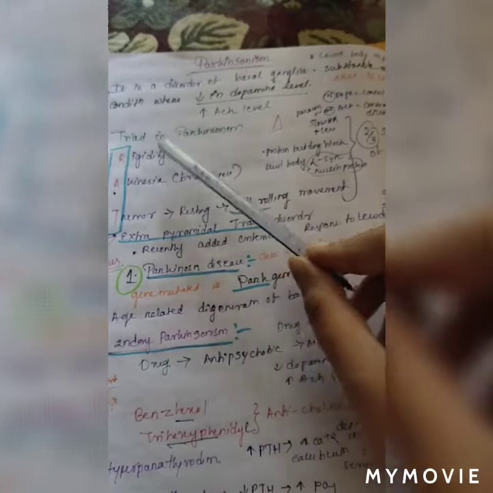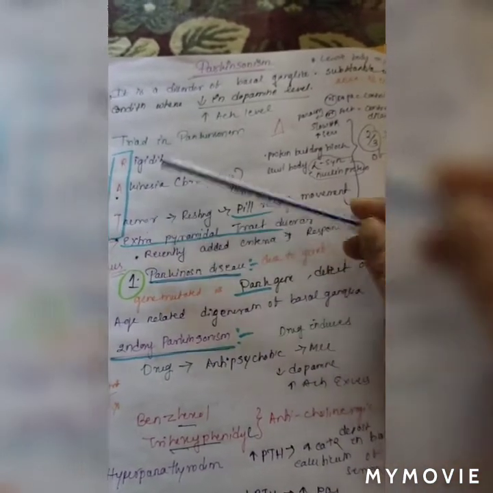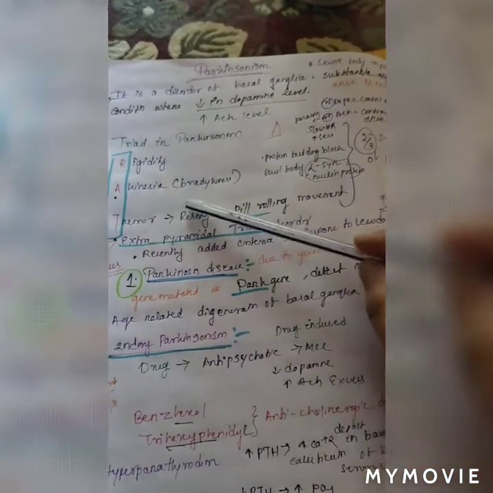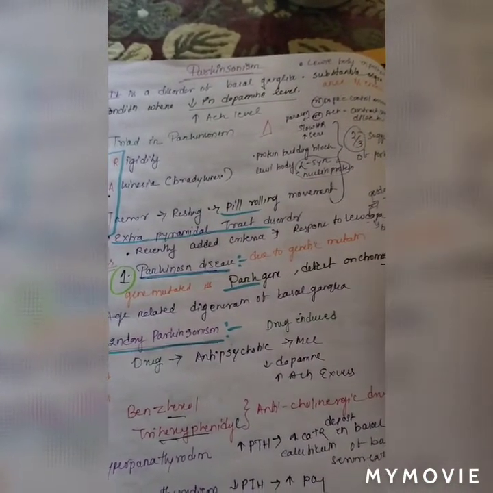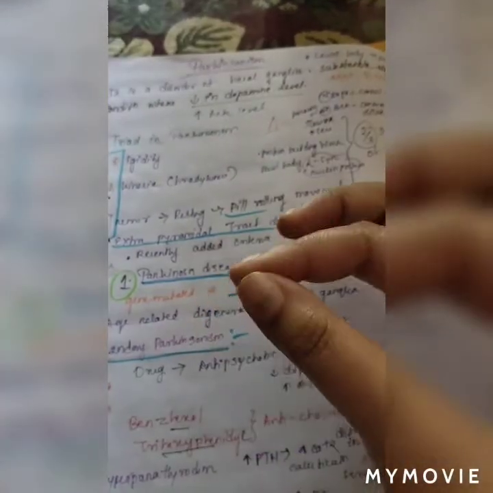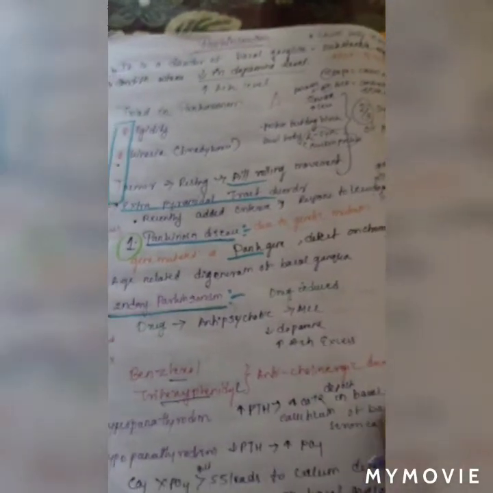And here we find the triad, that is rigidity, akinesia, and tremor. TRAP means rigidity, akinesia or bradykinesia, and tremor, resting or pill-rolling movement. What is the pill-rolling movement? We find a tremor in the resting condition, in our thumb here. It is an extrapyramidal tract disorder.